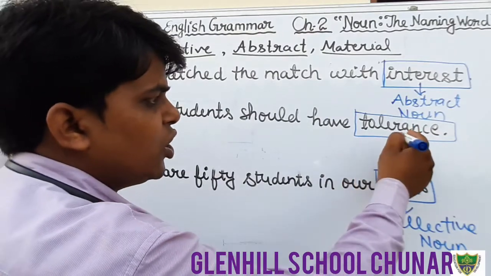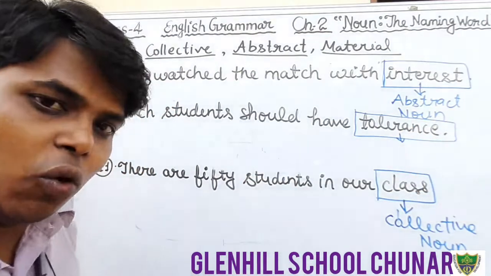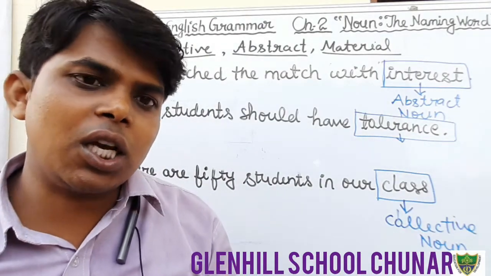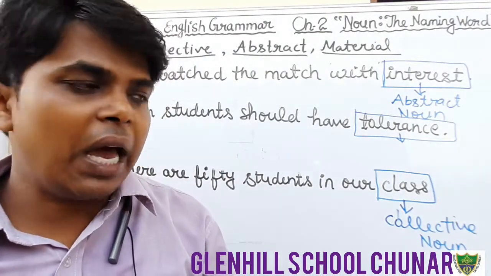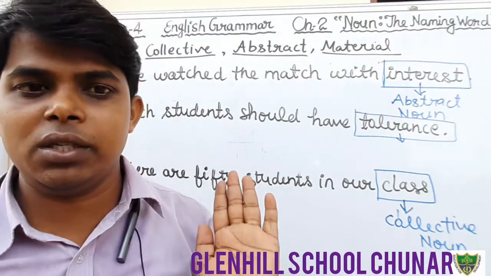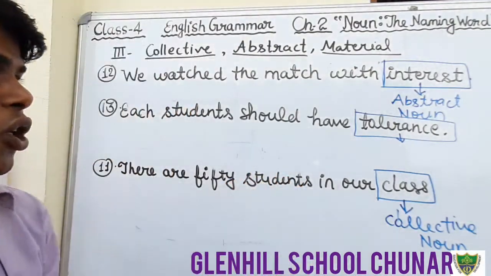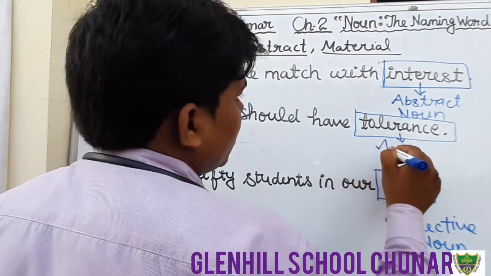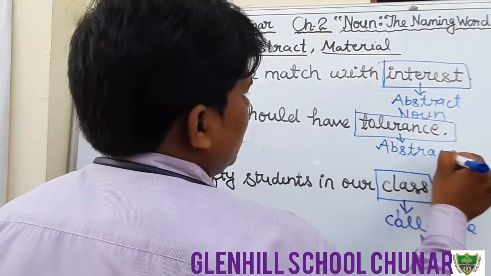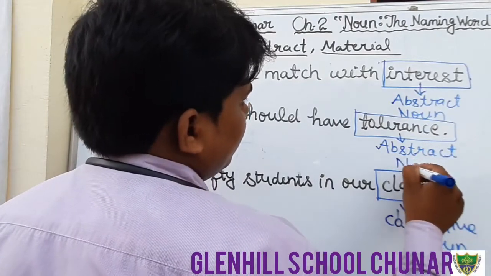Tolerance, can we touch tolerance? No. Can we see tolerance? No. We can only think of it, we can only feel that the student is full of tolerance. So tolerance is an abstract noun. Tolerance is an abstract noun in this sentence.